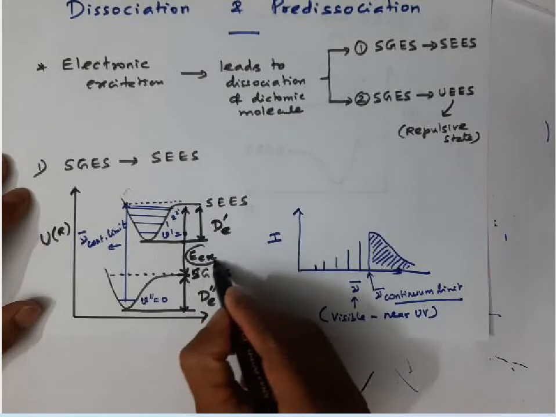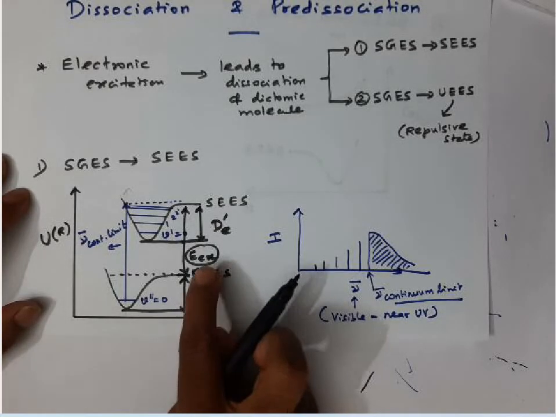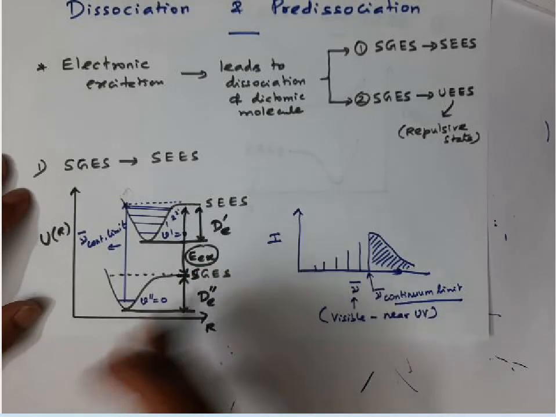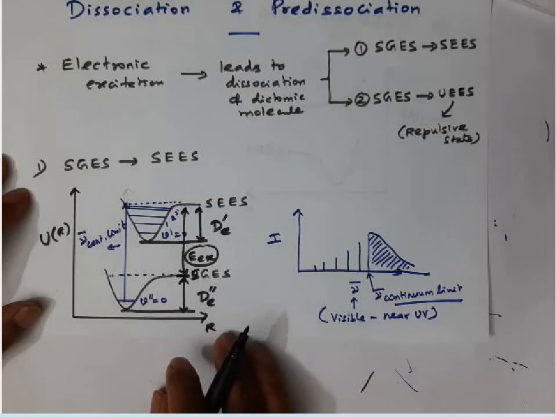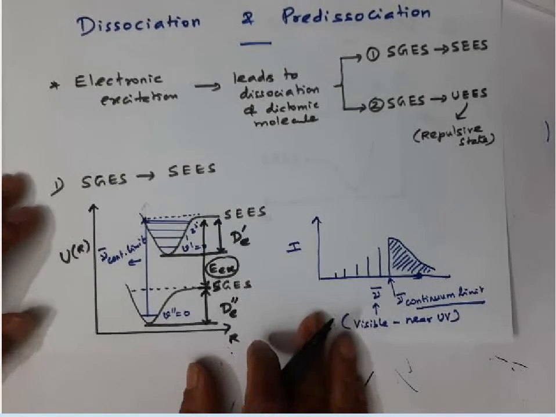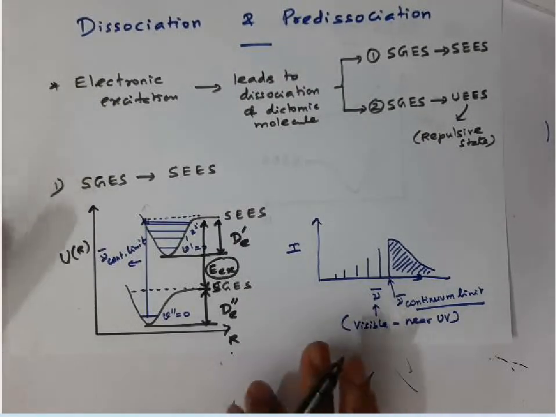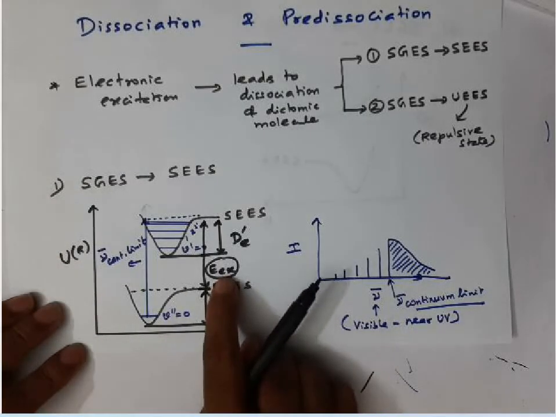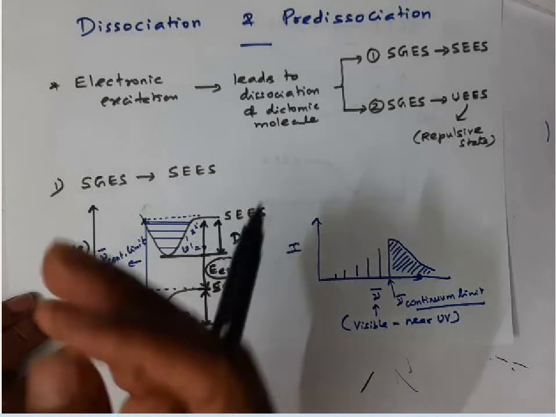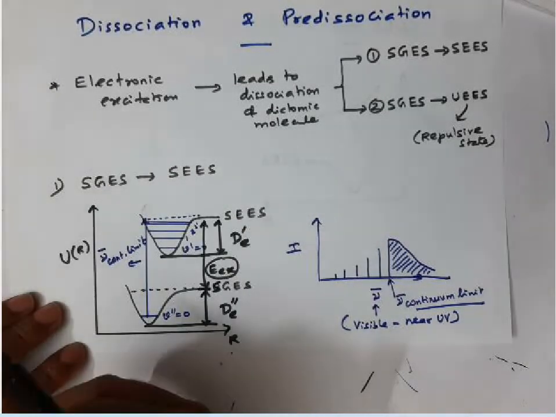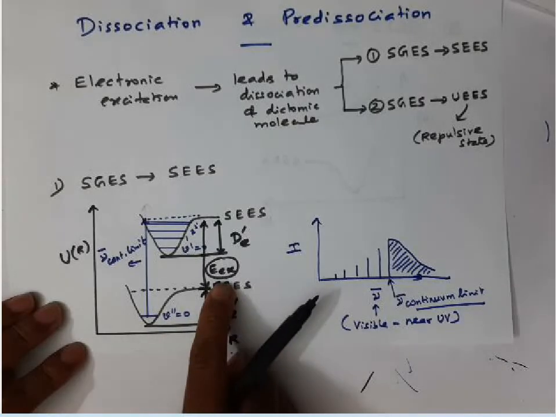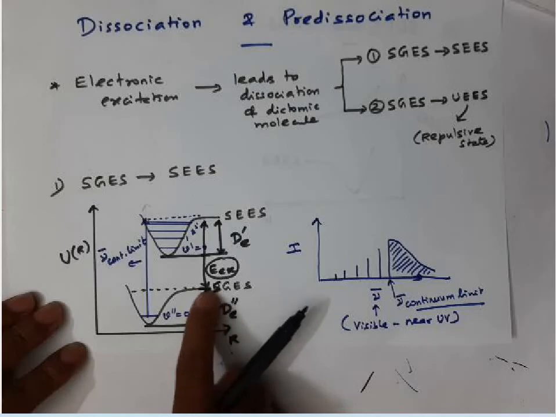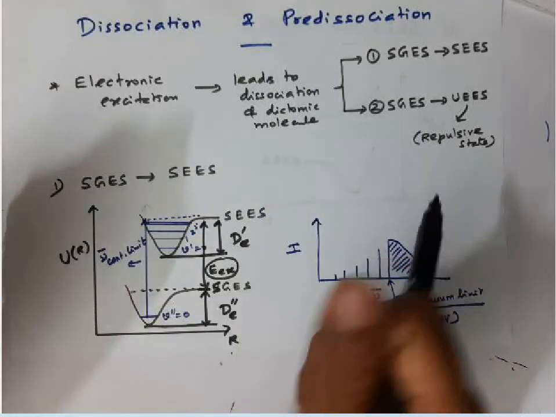This can be observed spectroscopically, or calculated from what is called atomic spectra. We are not going to discuss atomic spectra in this course, but keep this in mind: this excitation energy can be obtained from atomic spectroscopy, because when dissociation takes place you get atoms. A diatomic molecule dissociates and you get atoms.